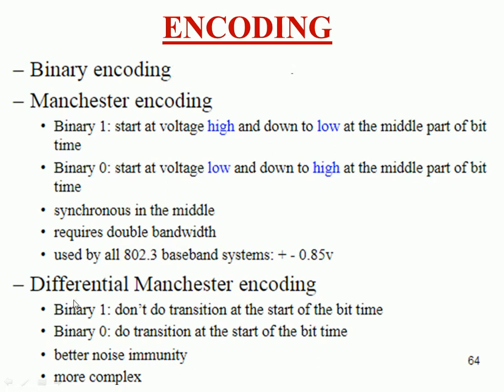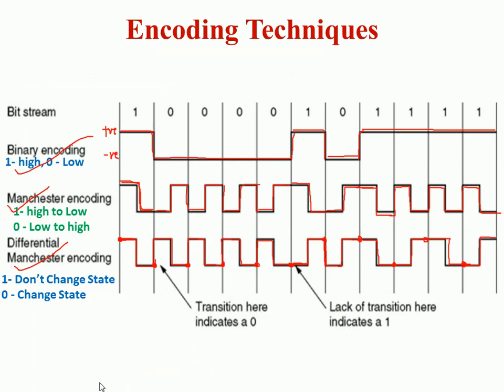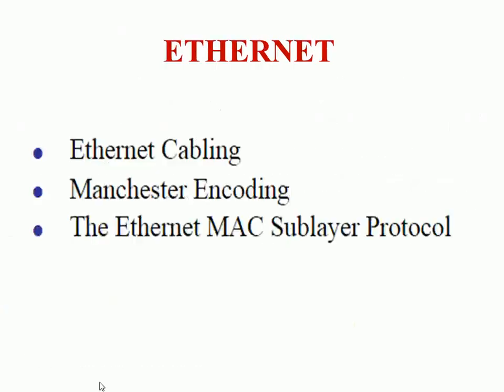In Manchester encoding, binary 1 starts at voltage high and goes down to low at the mid part of the bit time. Binary 0 starts at voltage low and goes up to high at the mid part of the bit time. Okay, it is synchronous in the middle, and requires double bandwidth. In differential Manchester encoding, binary 1 means no transition at the start of the bit time, and binary 0 means a transition at the start of the bit time. Better noise immunity and more complex. Okay, so differential Manchester encoding is more complex than Manchester encoding.